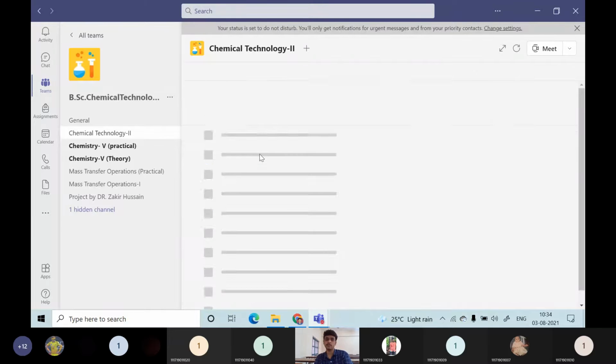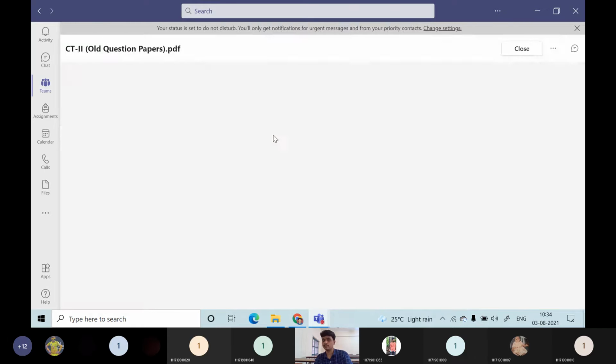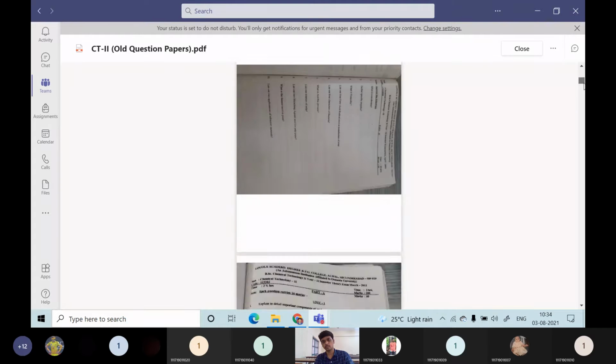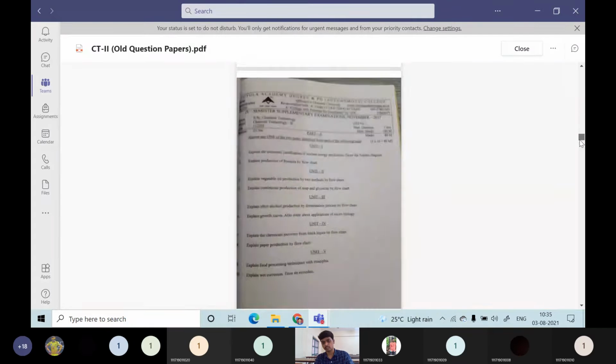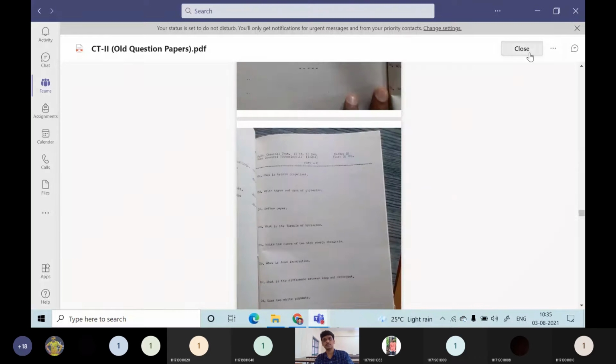You can see in this one. You just go into that folder. There will be a PDF file. In this PDF file, there will be a lot of old question papers. You just go through these old question papers also to see how the pattern will be, how the questions will be asked, and everything. There are a lot of question papers there.